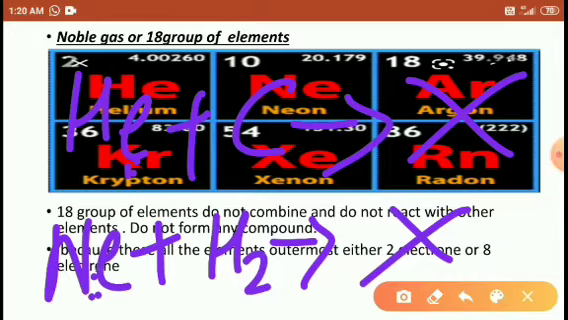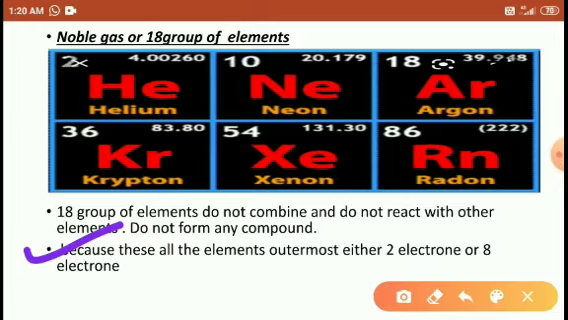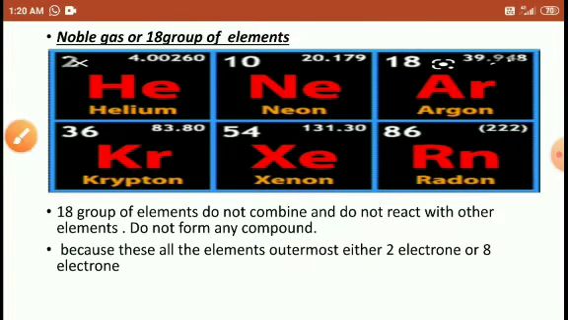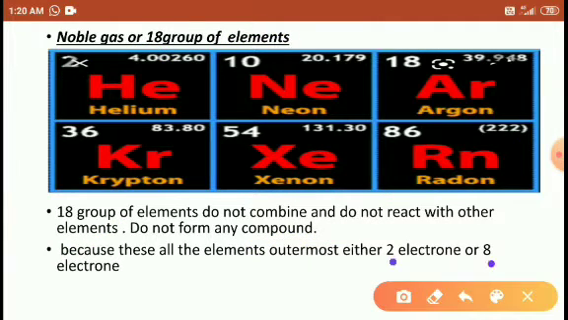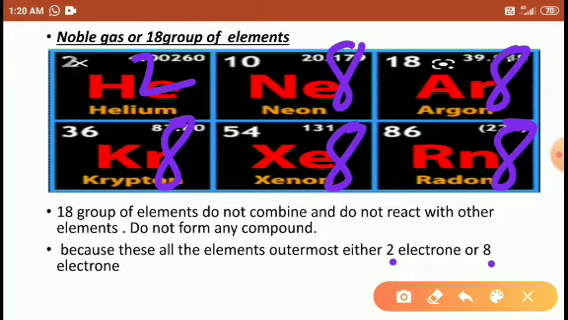Why can these elements not show any chemical reactivity? Look here students, the answer: because all these elements have either 2 or 8 electrons in the outermost shell. Helium has 2 outermost electrons, neon has 8, argon has 8, krypton has 8, xenon has 8, and radon has 8. All these elements have 2 and 8, 8, 8, 8, 8 electrons.